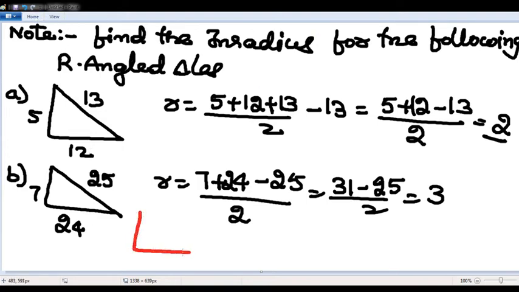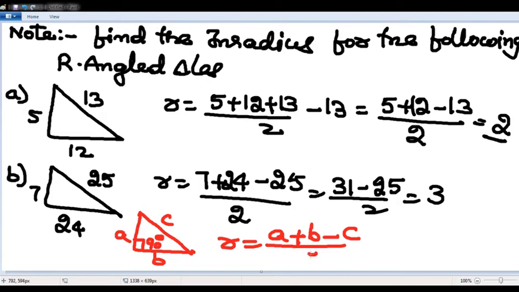Please write down. In a right angled triangle, if this is A, this is B, this is C, the inradius is given by semi-perimeter minus hypotenuse, or it is A plus B minus C by 2.